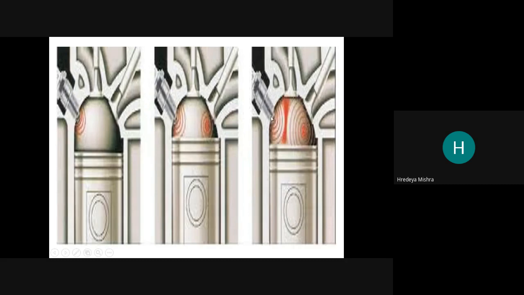Now see, this is a very close view of the ignition here. Here is the spark plug, and this red line generates the pressure wave.